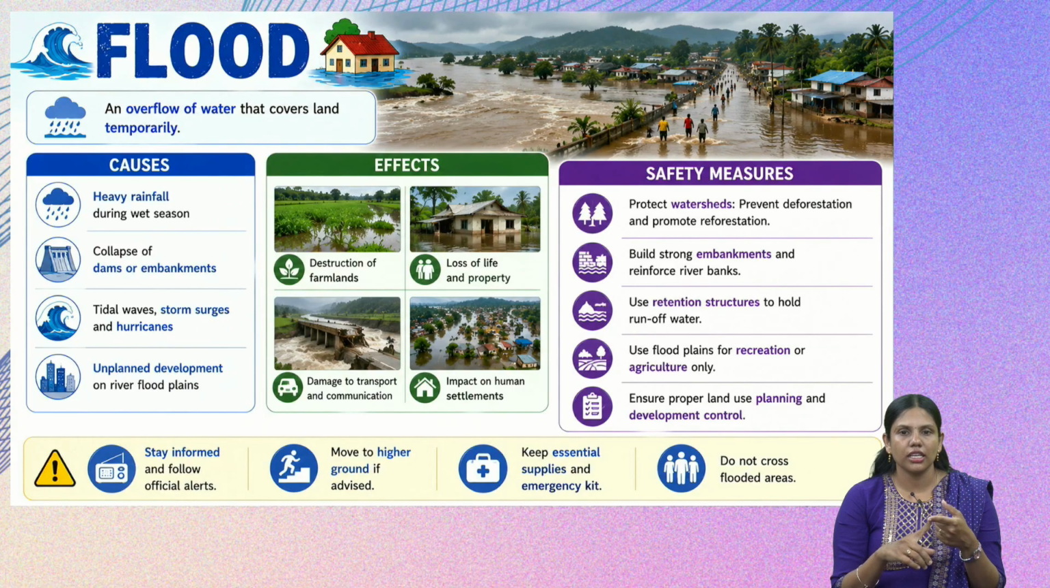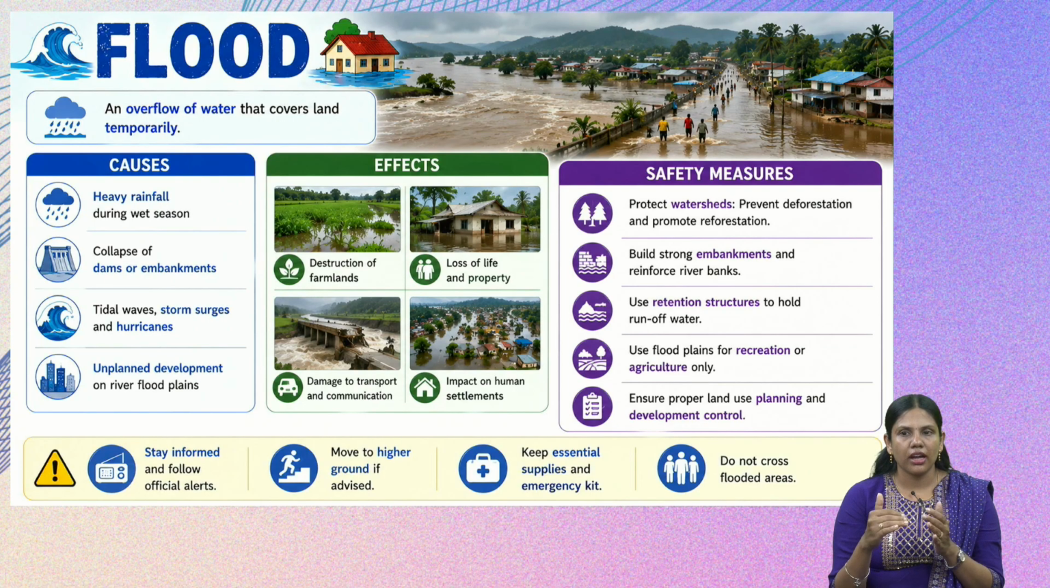Now, what are the effects caused by these floods? First, it will destroy the farmlands. We may see crop loss, and food will not be available, then loss of life as well as property. If the flood is very sudden and there is no time for people to go to a safe place, lives may be lost. It also damages transport and communication systems. Wire connectivity may be lost and roads may be damaged, and it also impacts human settlements. So these are the effects of floods.